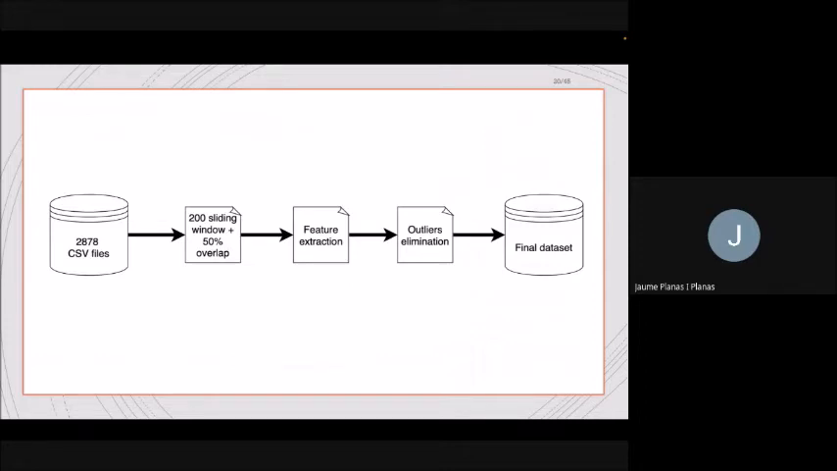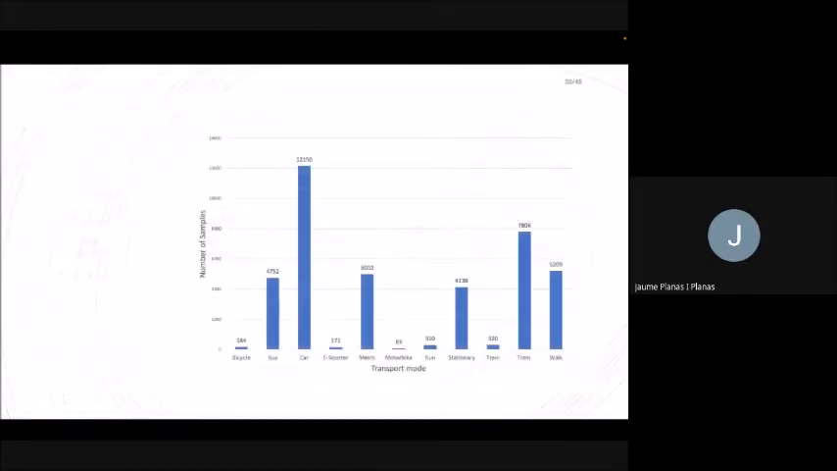To these files, we applied different data processing techniques, such as the introduction of a sliding window, feature extraction, and outlier elimination by Mahalanobis distance, and we obtained a final clean data set as follows. You can see here the number of samples for each particular transport mean. As you can see, the dataset is completely unbalanced.